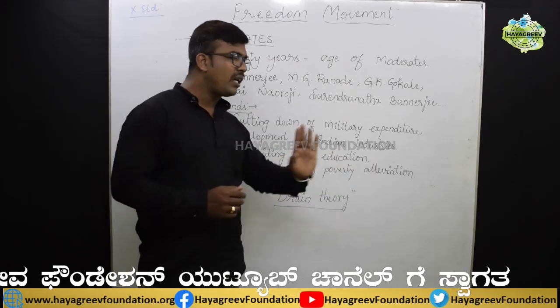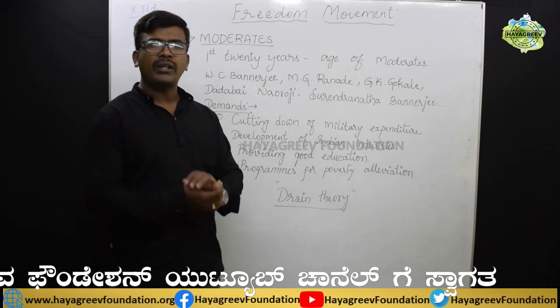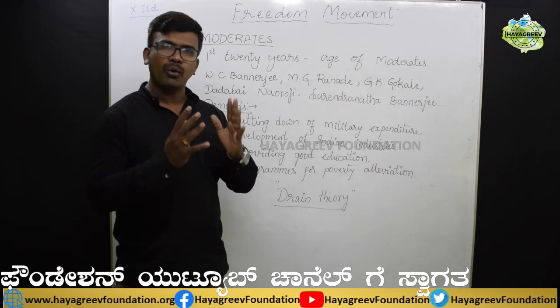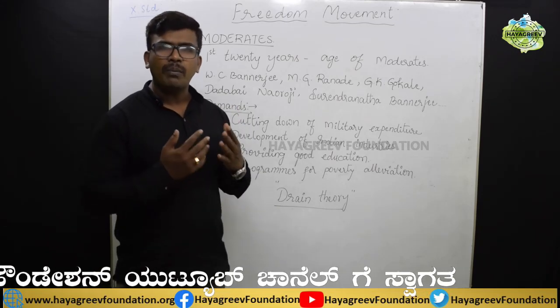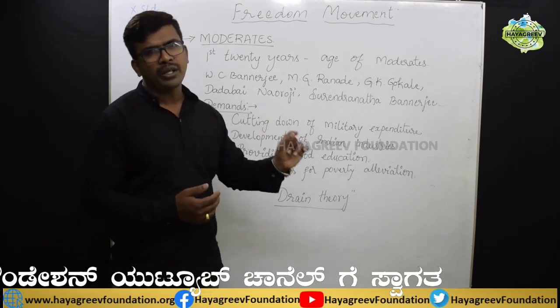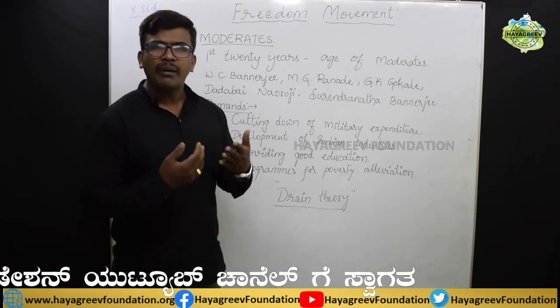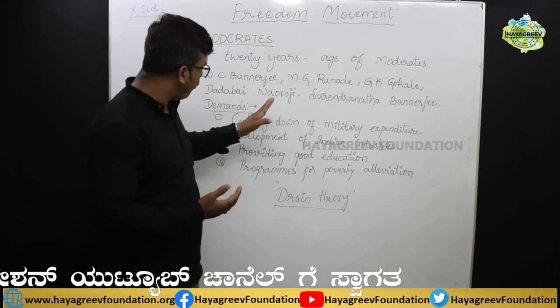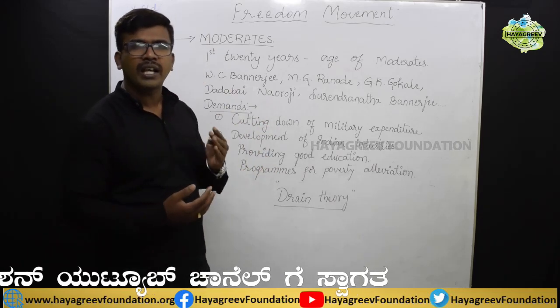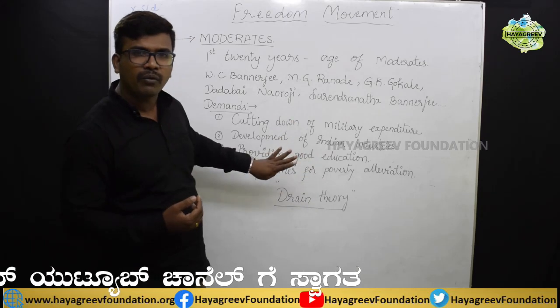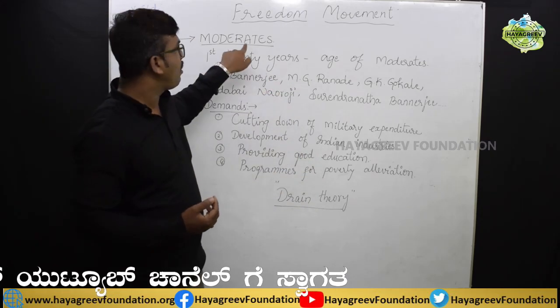Programs for poverty alleviation. For the eradication of poverty, the British government must take some programs. Why? Because in India, poverty has been created by the British government itself. So to solve this problem, you have to make many programs. Like this, the major 4 demands were kept before the British government by the moderates.